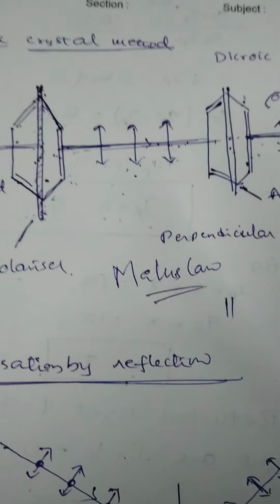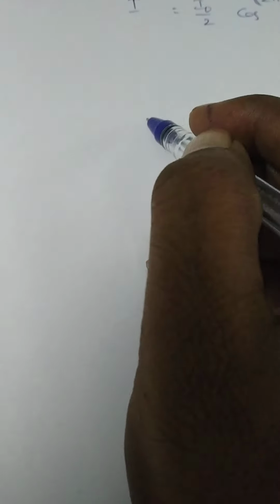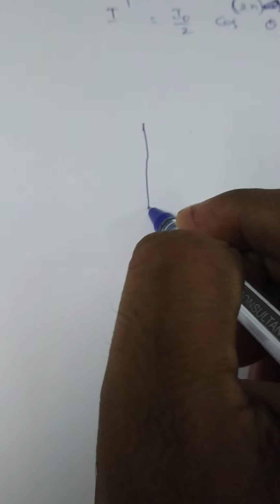Malus law indicates the intensity of the light coming out from the analyzer and also the angle between the axis of polarizer and analyzer. For example, this is the axis of the polarizer.